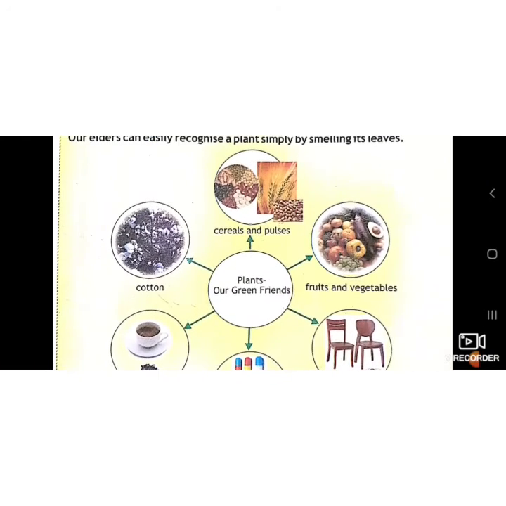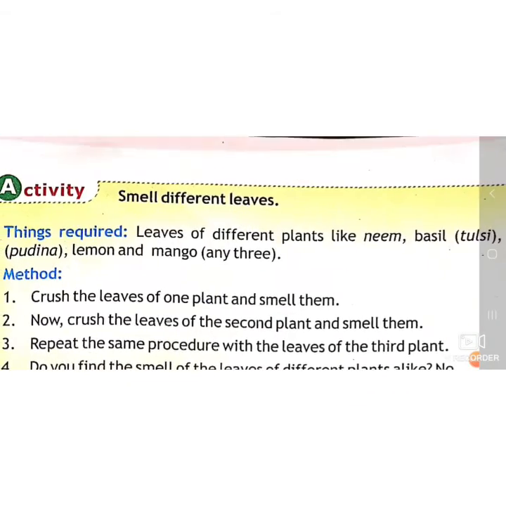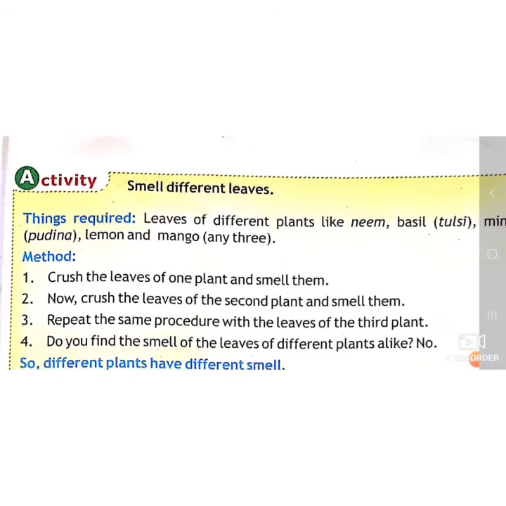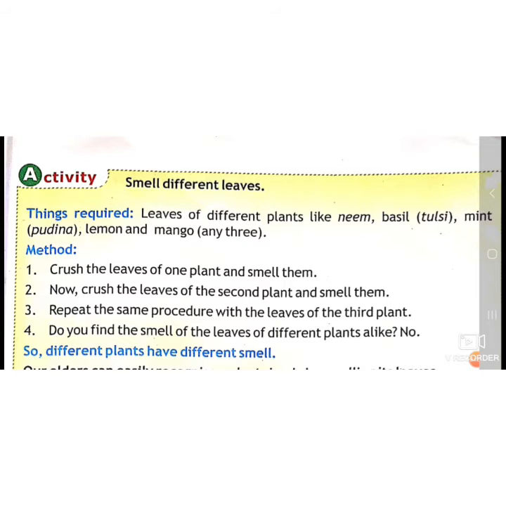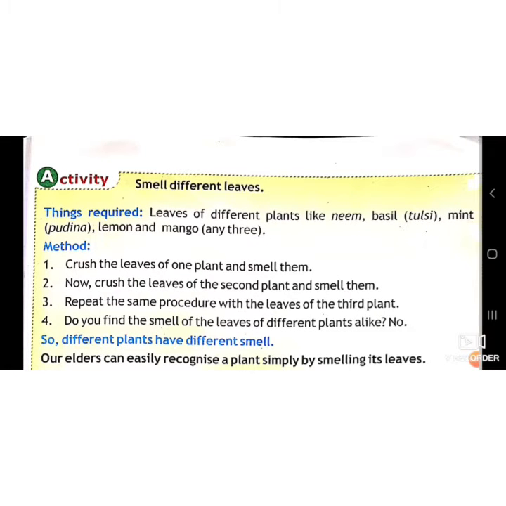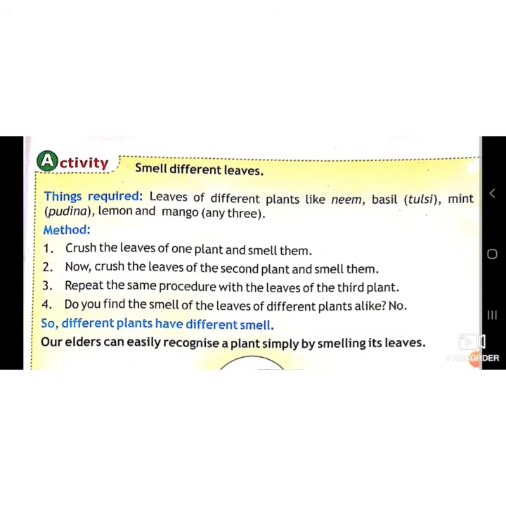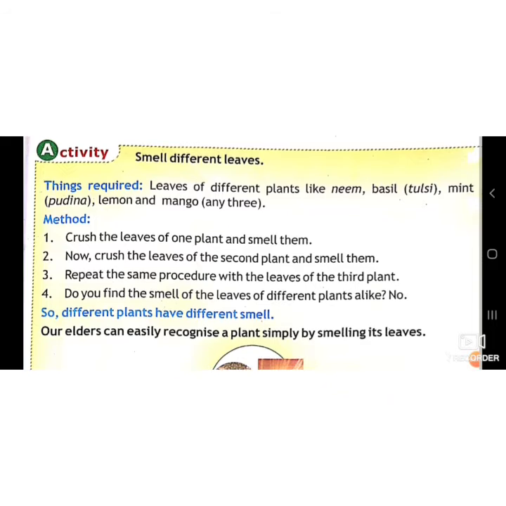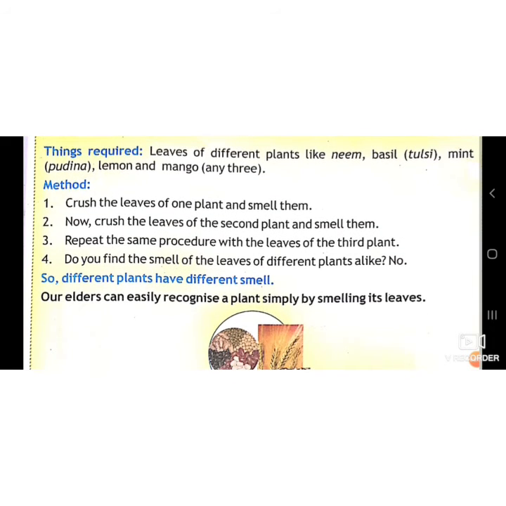Yes, now we are going to our next page. It's an activity. Smell different leaves. Things required for this: leaves of different plants like neem, basil which means tulsi, mint, lemon and mango. We can choose any 3 leaves. Crush the leaves of one plant and smell them. Now crush the leaf of the second plant and repeat the same procedure with the third one.